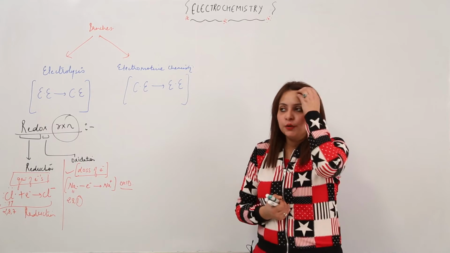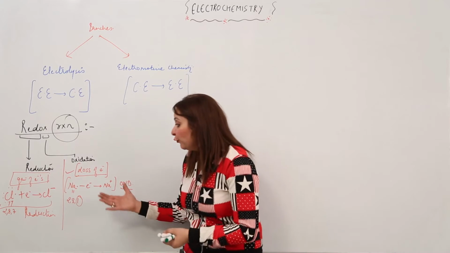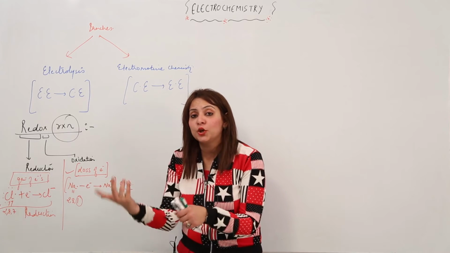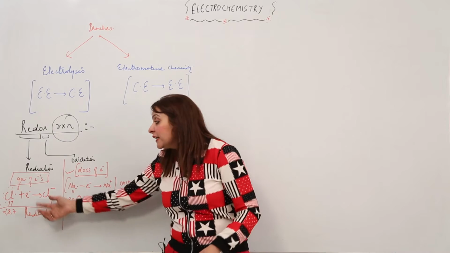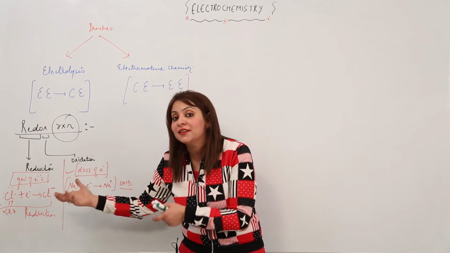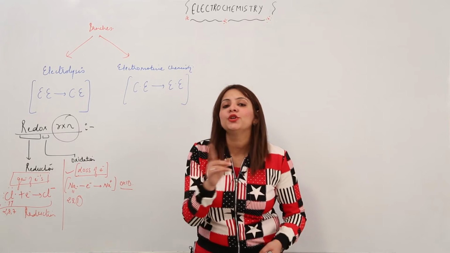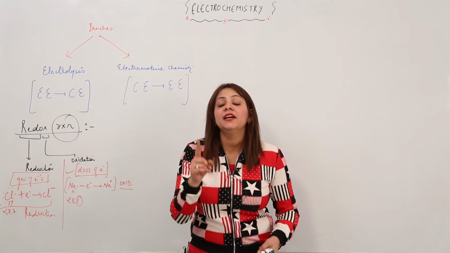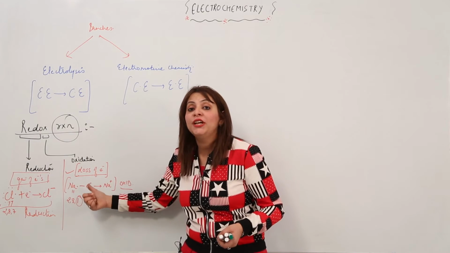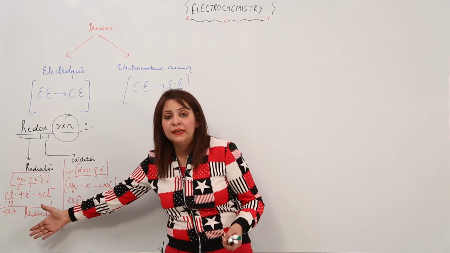Now the question must be arising in your mind: from where has this electron come that it has donated, and where has that electron gone? Similarly, this chlorine has accepted 1 electron, so from where has it got an electron to accept? I want to tell you that oxidation and reduction do not occur separately, they occur at the cost of each other. That means if there is some atom which can lose an electron, then only is another atom going to gain an electron.